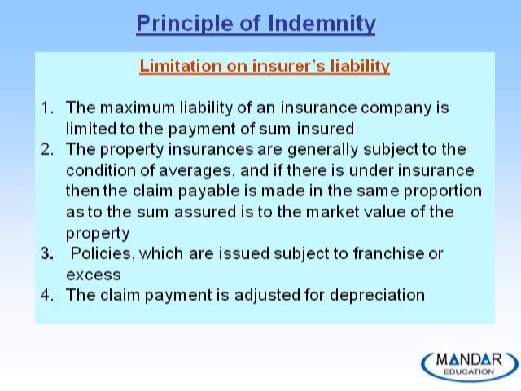Again, this is because the principle of indemnity doesn't allow a policyholder to make profit out of the insurance, so only the loss part has to be compensated. Even if a policyholder has taken 10 insurance policies on a car, he is not going to get payment from all the 10 insurers for the entire sum insured.